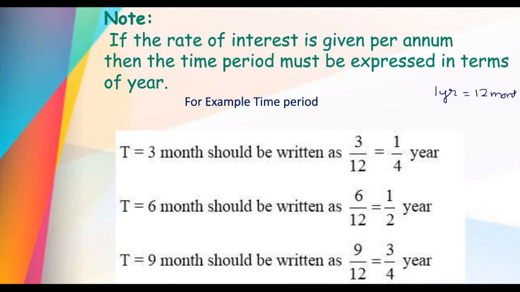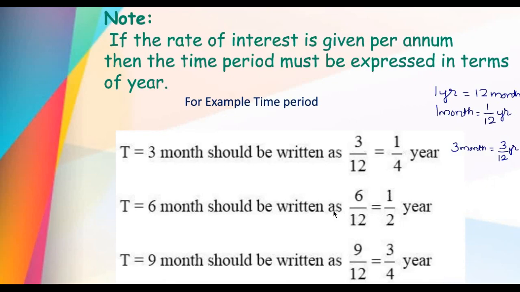Yeah. 1 year equals 12 months, or 12 months is equal to 1 year. Then how can I represent 1 month? How much is 1 month based on 1 year? Yes, 1 month means 1 by 12 of the year. Then 3 months means 3 by 12 of the year, or you can write it as 1 by